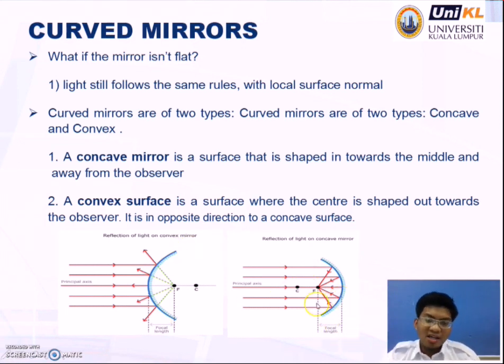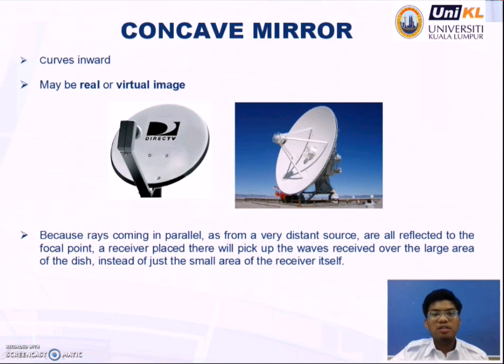What is a concave mirror about? It's a surface that is shaped in towards the middle and away from the observer. How about a convex surface? It's a surface where the center is shaped out towards the observer. It is in the opposite direction to a concave surface. Okay, so what is a concave mirror?